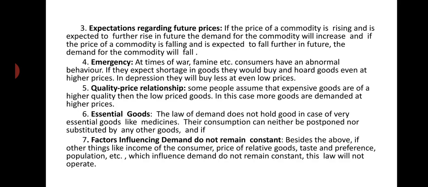If there is war, there is famine, people will fear that these goods will not be available in future. So whatever its price, they will not bother about it. They will go on purchasing the commodity even at a very high price, right? Similarly in depression, they will buy less even at a low price, right?